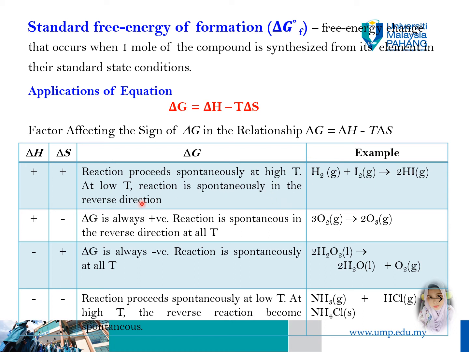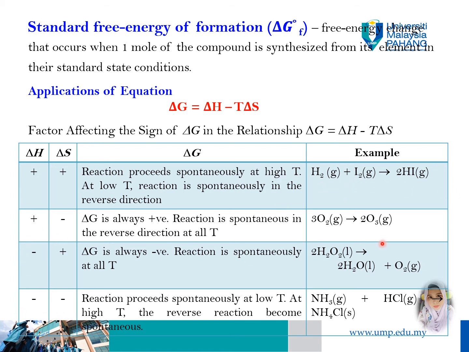So the reaction is spontaneous at high temperature, while at low temperature the value of delta G will become positive. So at low temperature, the reaction is non-spontaneous, or spontaneous in the reverse direction, which is more favorable to the reactants.